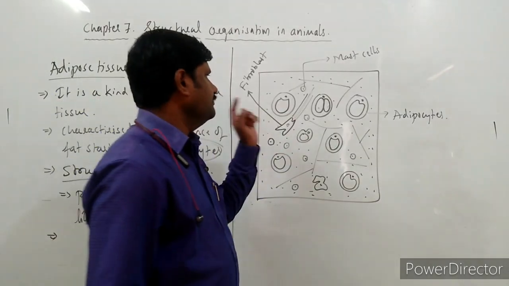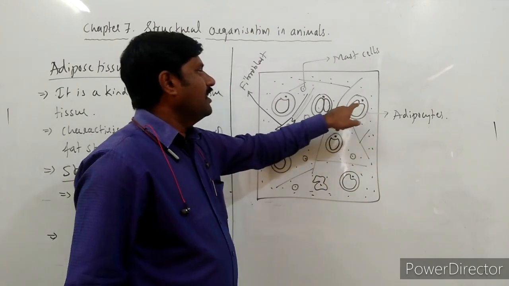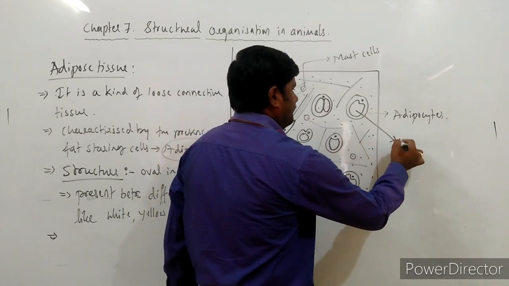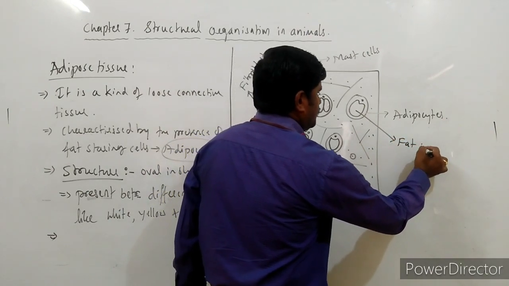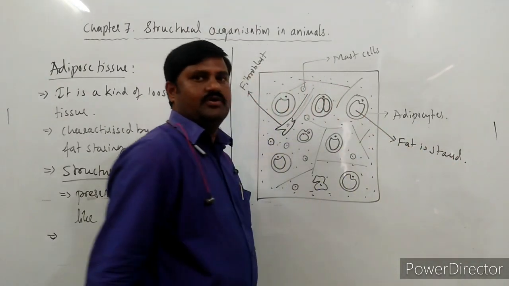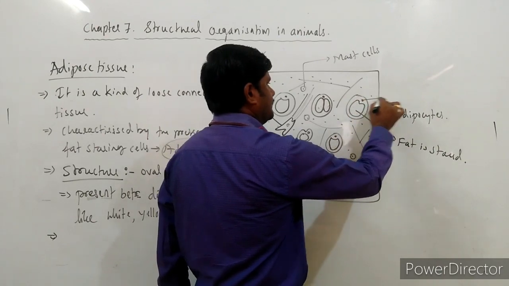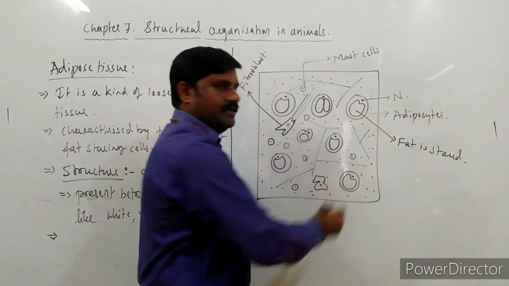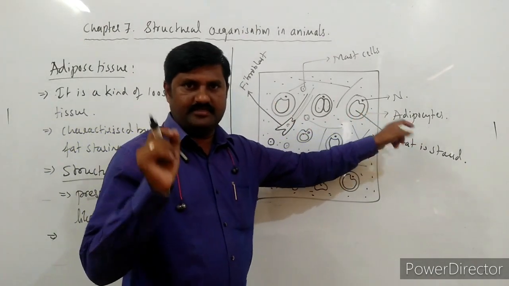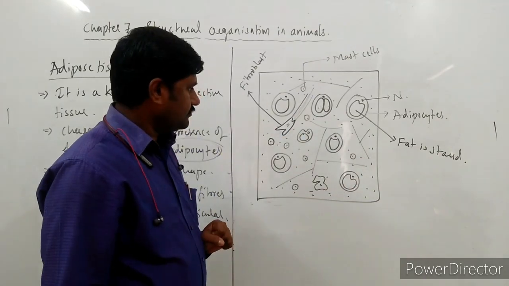See the diagram now. These are nothing but adipocytes, right? Whenever you see, at the center the fat is stored, hence the cytoplasm as well as the nucleus is pushed towards the periphery. This kind of adipocytes are the major characteristic feature of this adipose tissue.